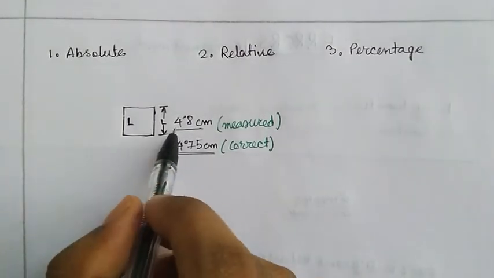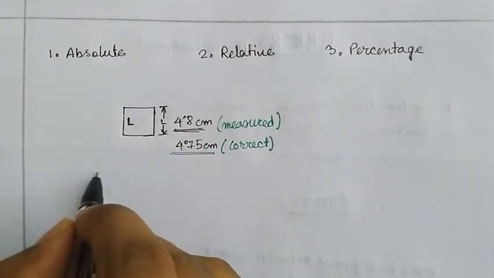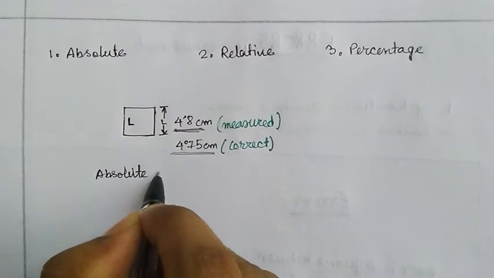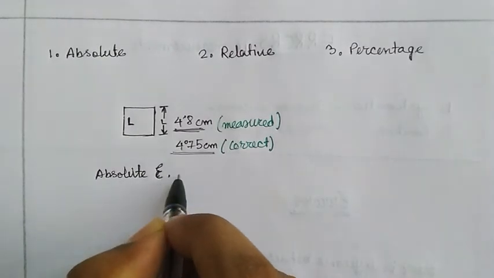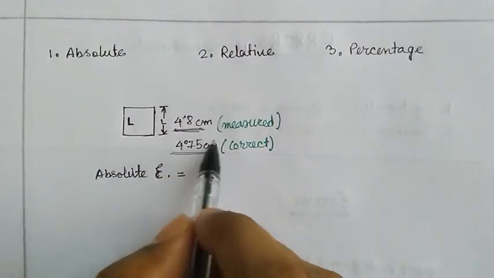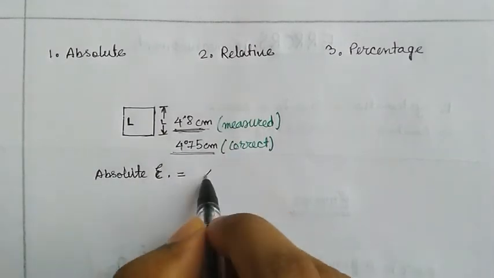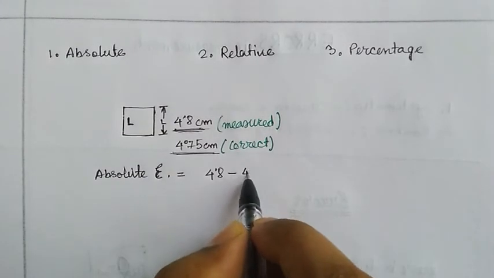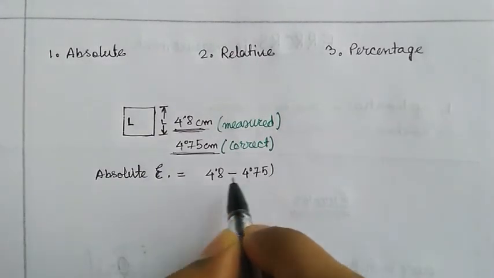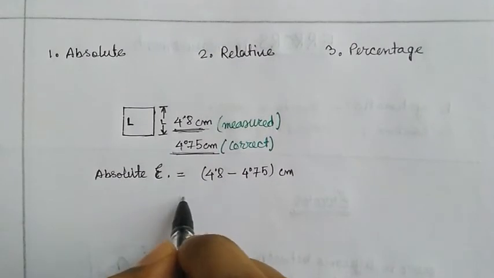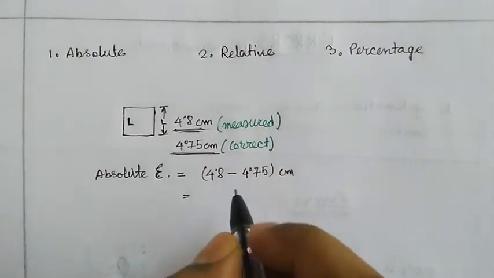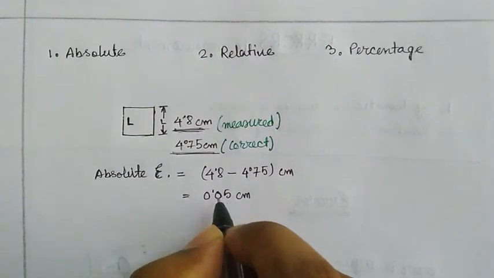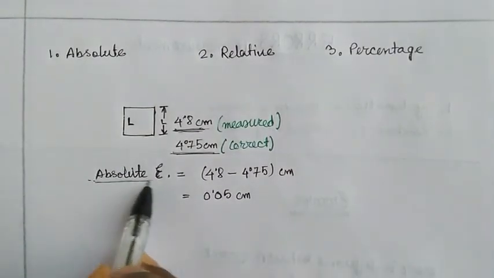So in this case, absolute error, I'll write E, is equal to the measured value, 4.8, minus the correct value, 4.75 centimeter. Therefore the absolute error is 0.05 centimeter. This is the absolute error.